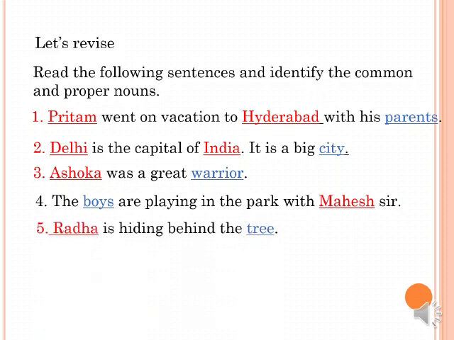The fifth sentence is Radha is hiding behind the tree. In this sentence, we are talking about a particular girl. Her name is Radha. So, Radha is a proper noun in the sentence and tree is a common noun in the sentence.